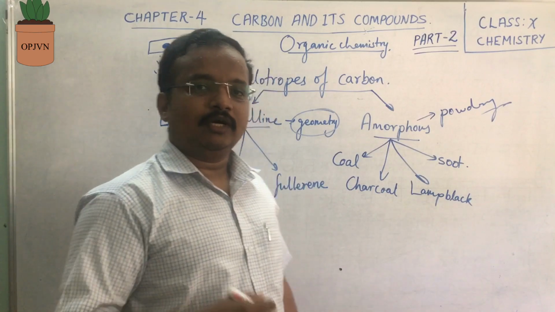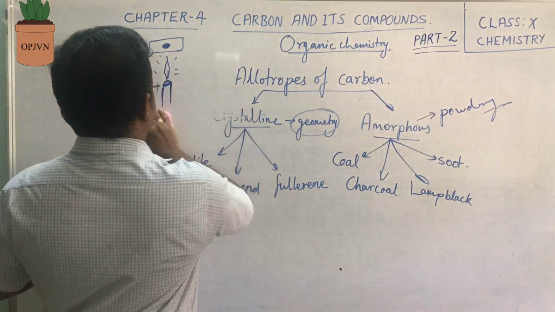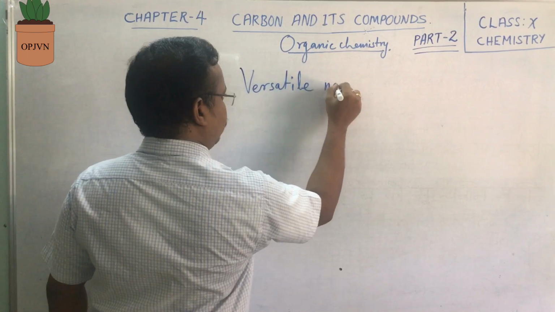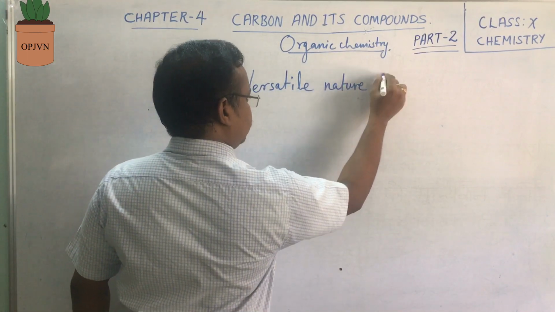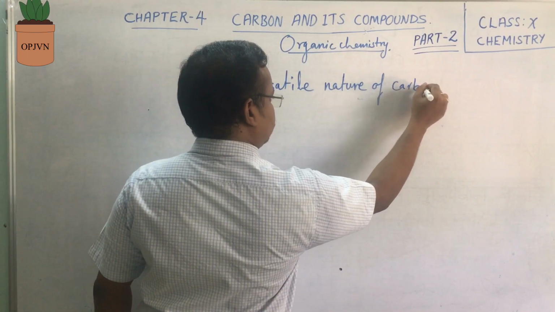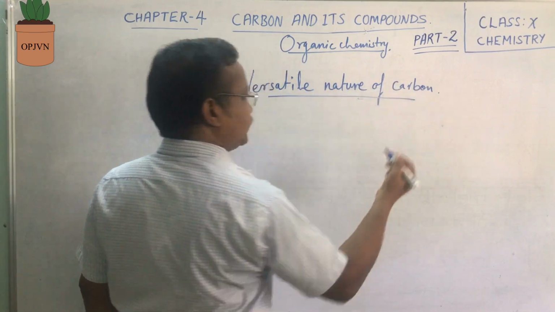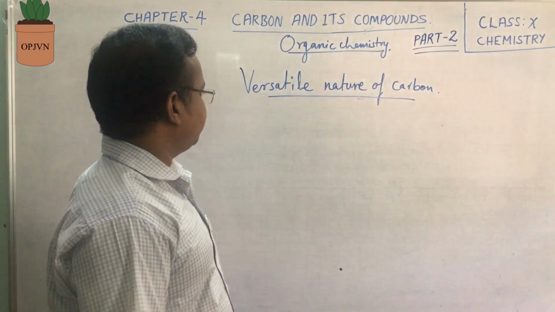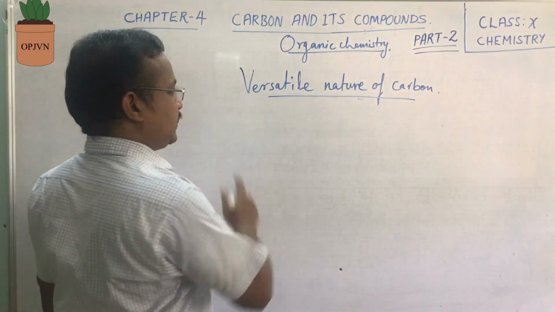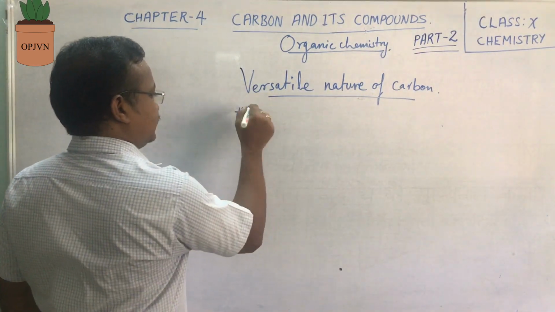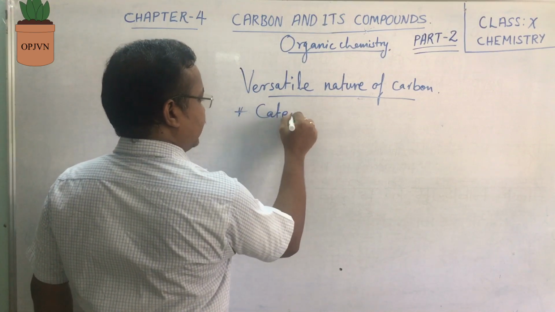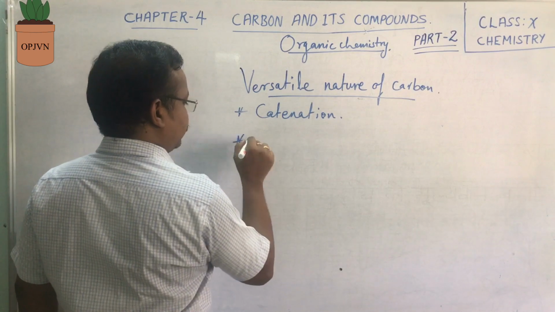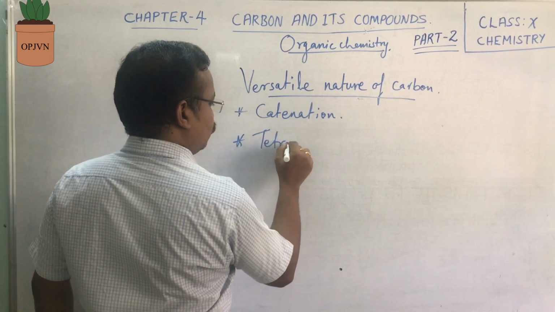Now let's move on to the versatile nature of carbon. Why is carbon found to exist in so many different forms? This is mainly because of its versatile nature. That is, the first one is due to the property of catenation, and the second one is due to the property of tetravalency.